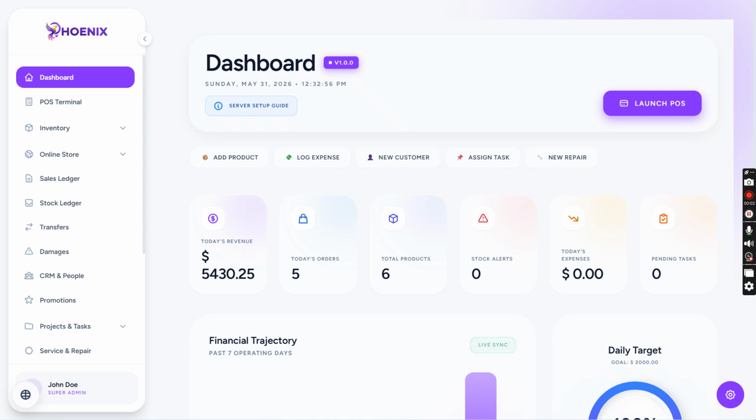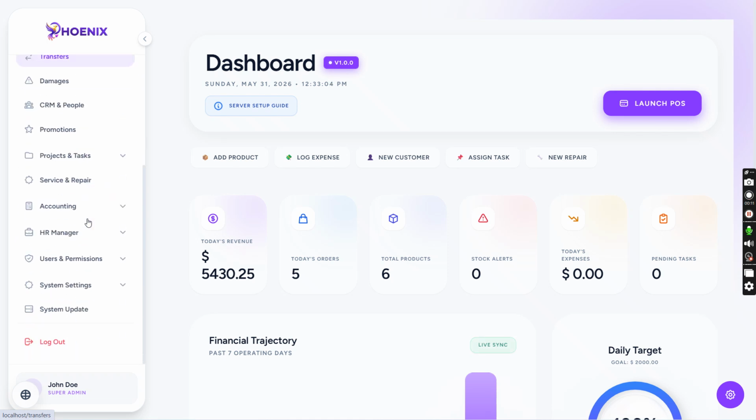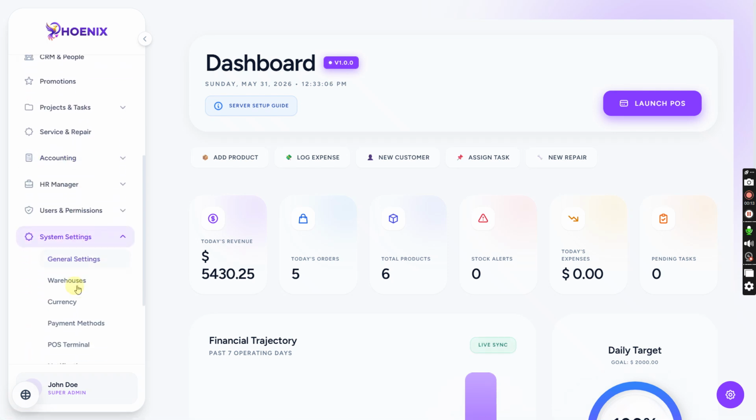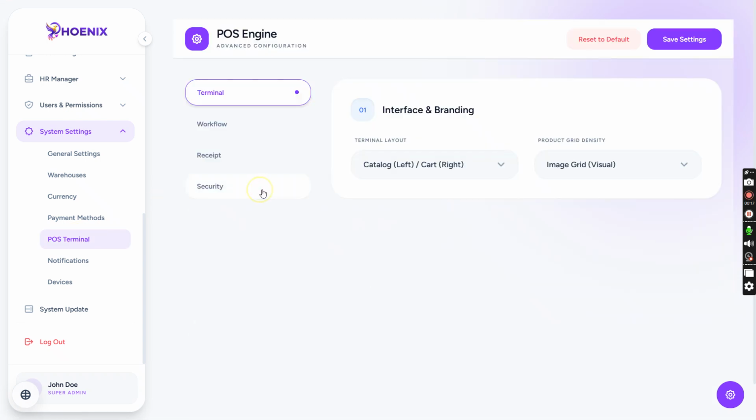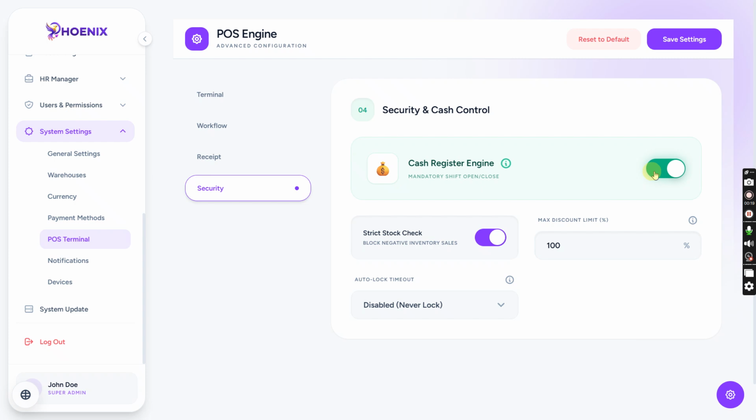Hello everyone. Today we will see how we can use the cash register feature in our POS terminal. So for that, first of all, let's go to system settings and go to POS terminal. Click on security and enable the cash register engine and save the settings.